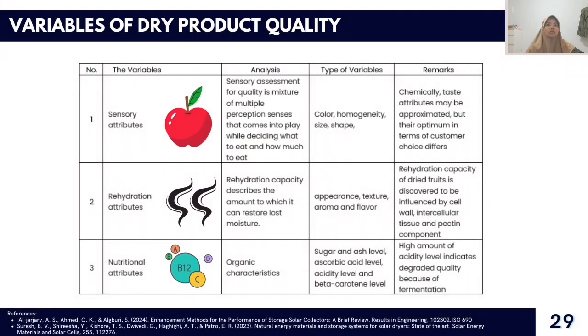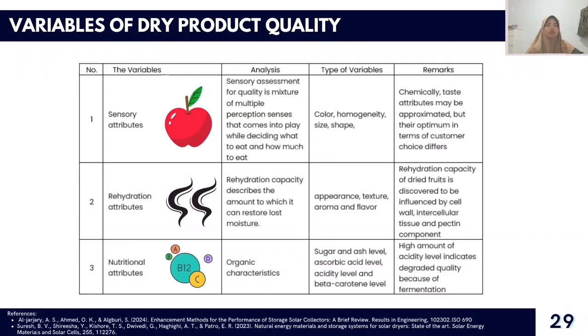First, sensory attributes. Sensory assessment for quality is a mixture of multiple perception senses that come into play while deciding what to eat and how much to eat. Type of variables: color, homogeneity, size, and shape. Remarks: chemically, test attributes may be approximate, but their optimum in terms of customer choice differs.